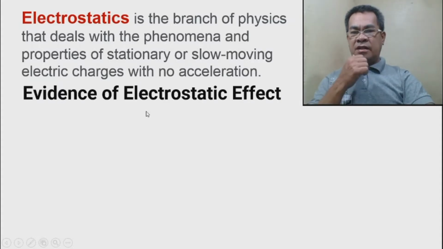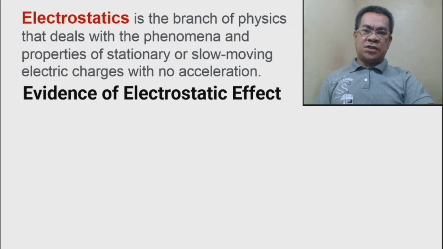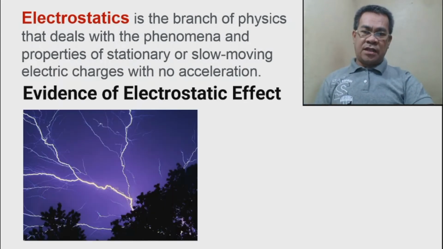Now, there are many pieces of evidence that show electrostatic effects. One of these is lightning. Lightning is actually the interaction between cloud to cloud or cloud to ground charges, because the cloud stores charges, and the ground is also negatively charged. So the interaction between the cloud and ground is a kind of lightning. Cloud to cloud will also have an interaction, so the result is the electrostatic effect. So we can experience lightning.